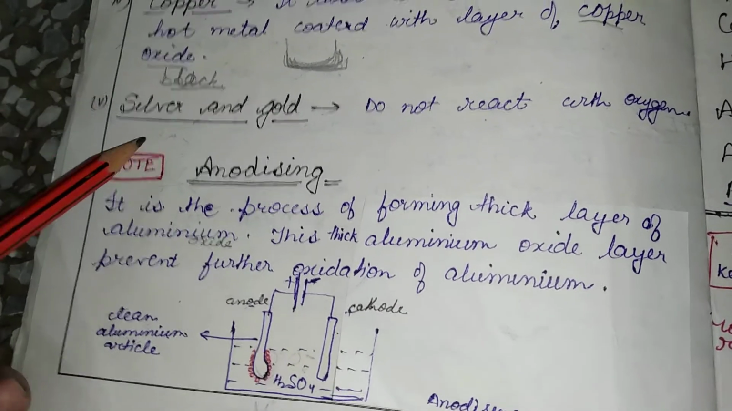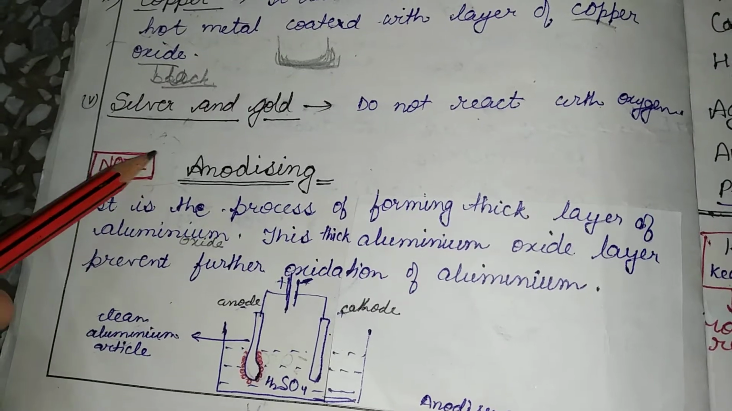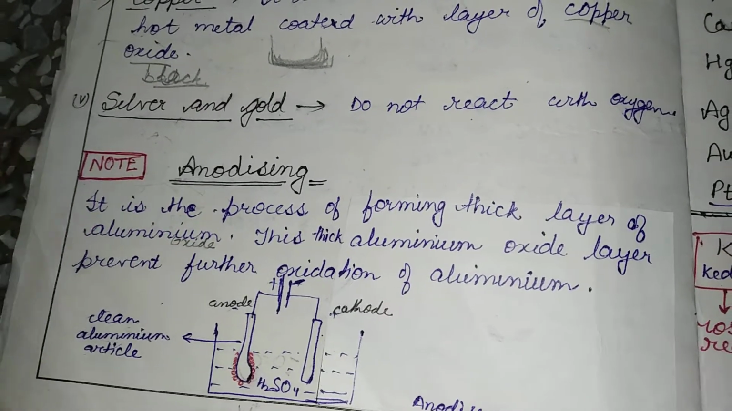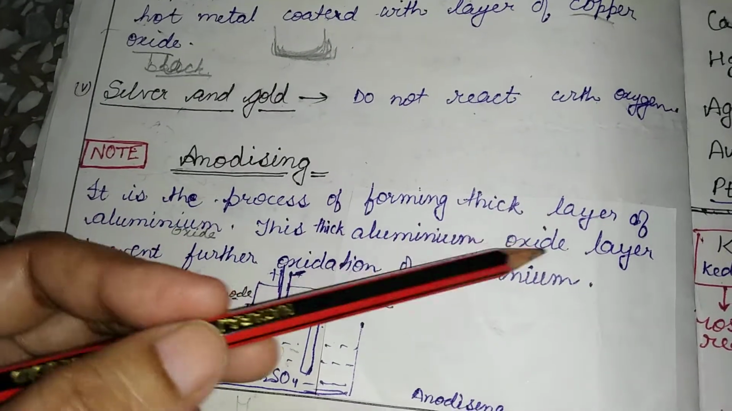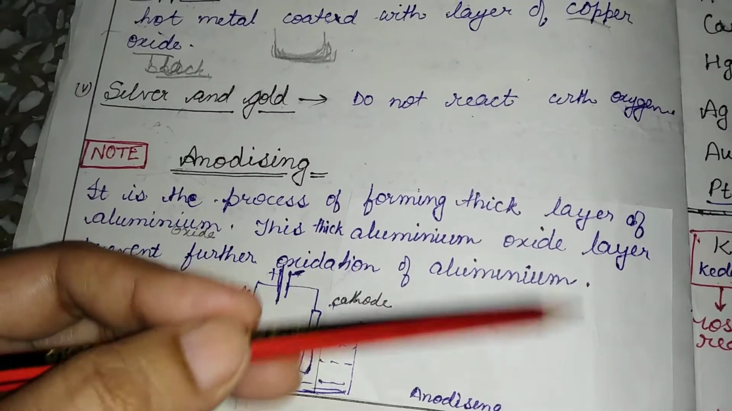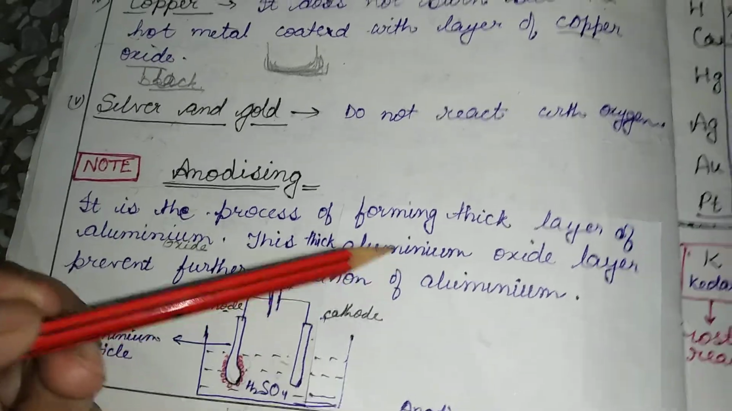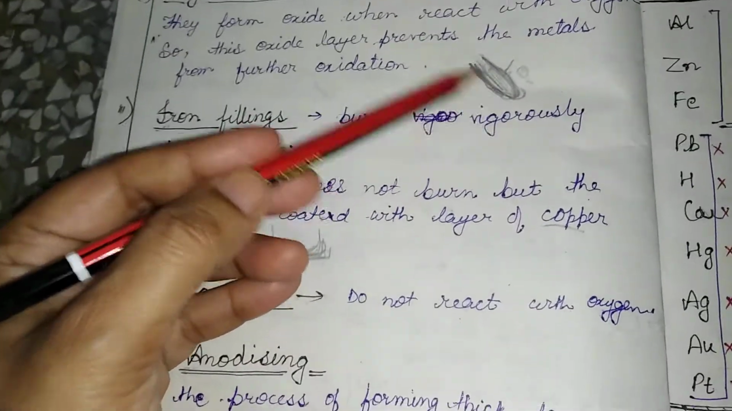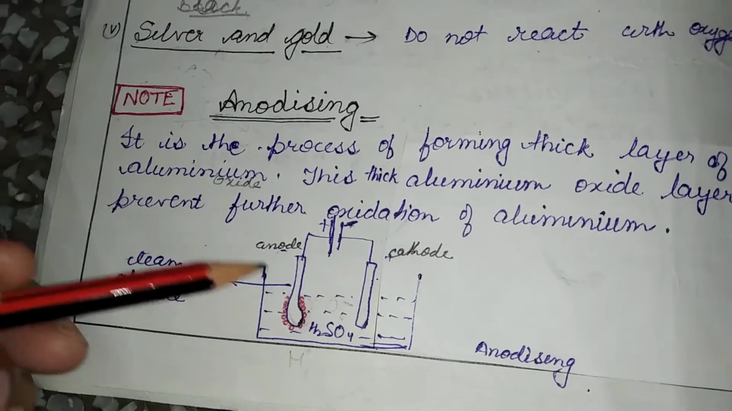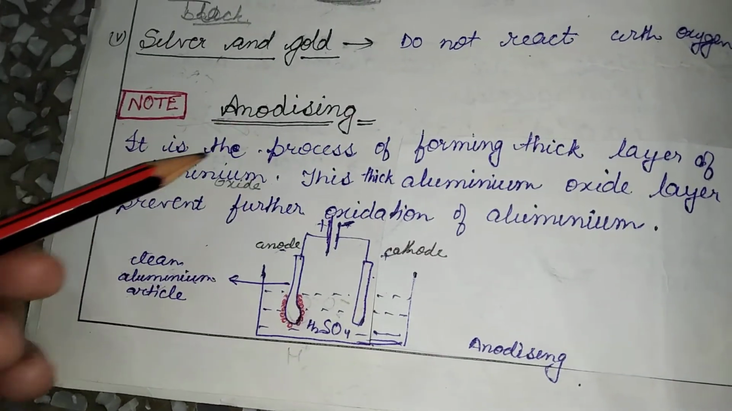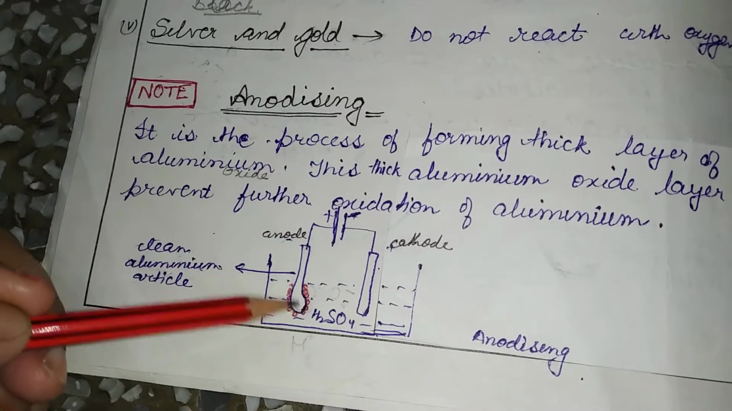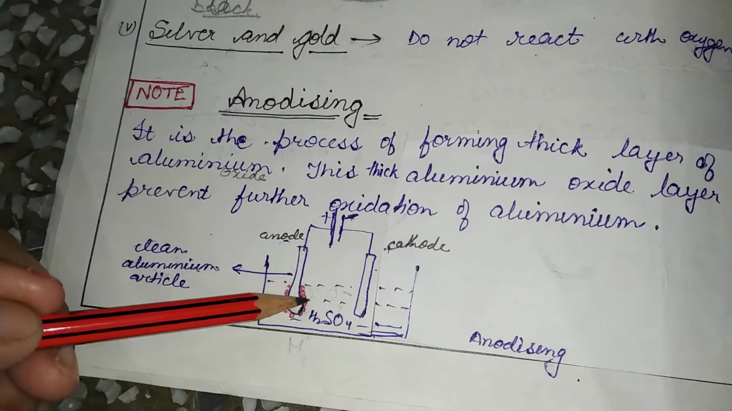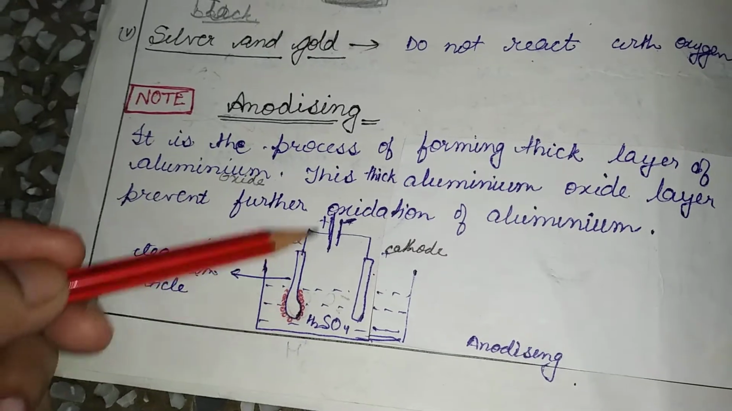Now an important thing to note here is anodizing. What is anodizing? As I told you, aluminium oxide covers the aluminium layer and thus prevents the inner layer of the metal from getting oxidized. The same process is used in anodizing. In this we form the aluminium oxide layer over the aluminium metal.